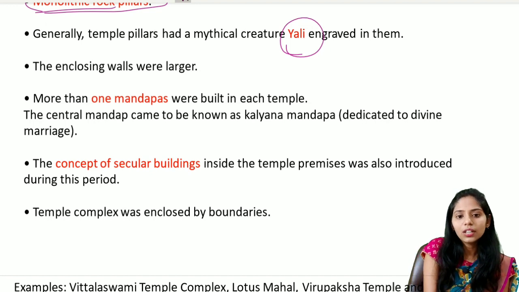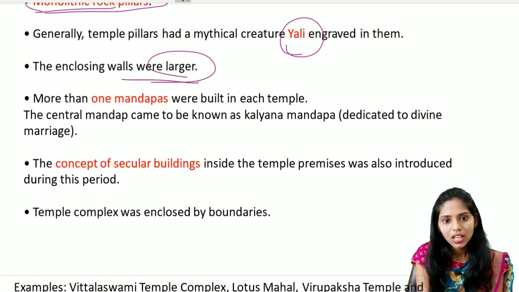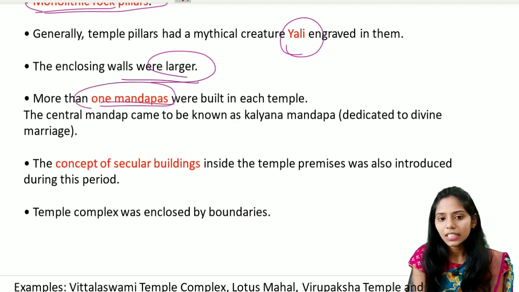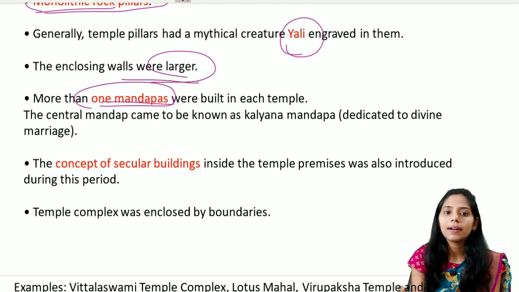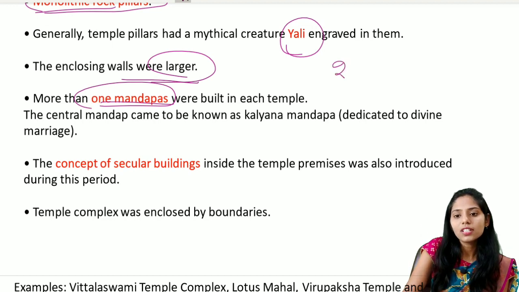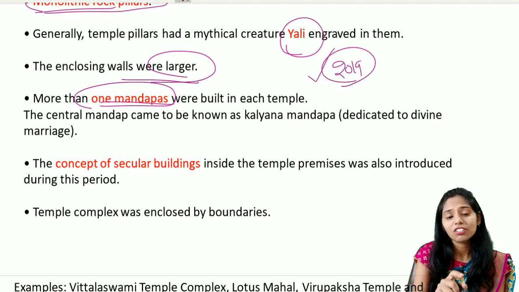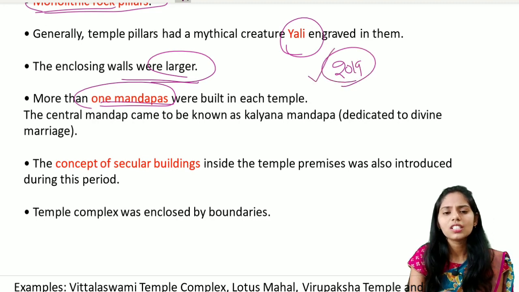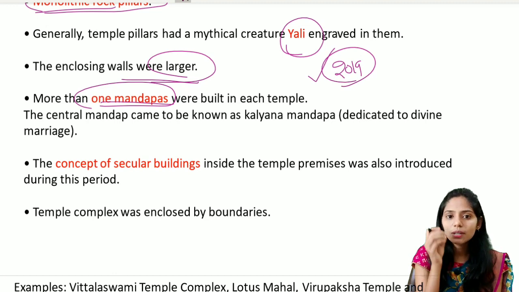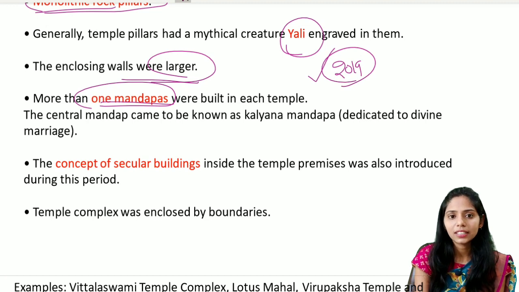And if you see, the enclosing walls are very much larger. And the next one is that there is more than one mandapa built in each temple. The central mandapa is called Kalyana Mandapa. This Kalyana Mandapa is the creation or the evolution during this Vijayanagara school of temple architecture. In the 2019 prelims question paper, there was a question regarding the Kalyana Mandapas. So it is a simple question that appeared in the prelims of 2019. In this way, you should remember each and every feature of the temple architecture so that you can easily gain the marks in the prelims.